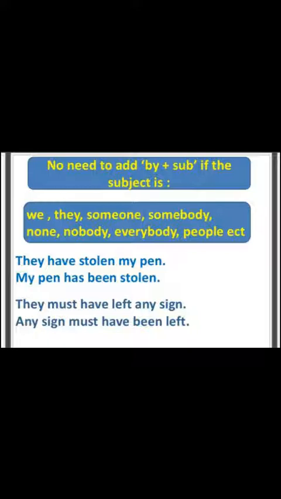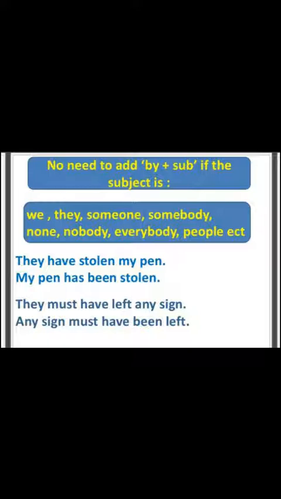When your subject in active voice is we, they, someone, somebody, none, nobody, everybody, people, always remember these words, there is no need to put by and then the subject. It will be more clear when you read these examples.